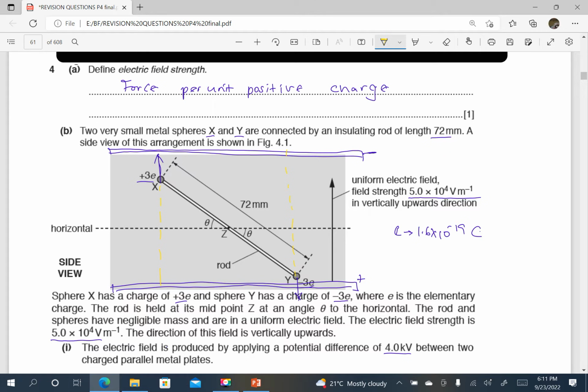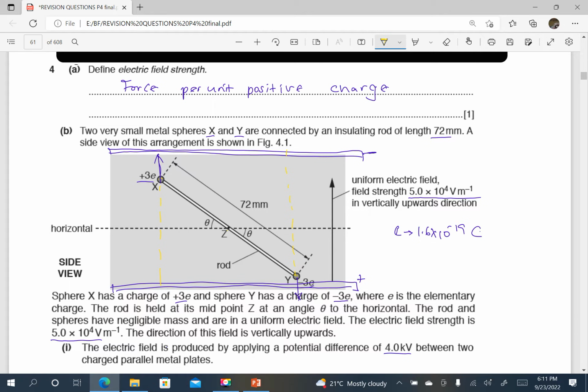The easiest way to find this perpendicular distance could be taking the rod into the horizontal. What does that mean? We are going to find the horizontal component of any of these lengths, say this distance in the horizontal plus this distance in the horizontal, which is the same as simplifying this one and multiplying it by 2, or taking the whole of this distance and multiplying by the component of that distance in the horizontal.